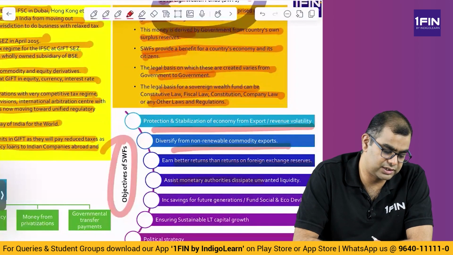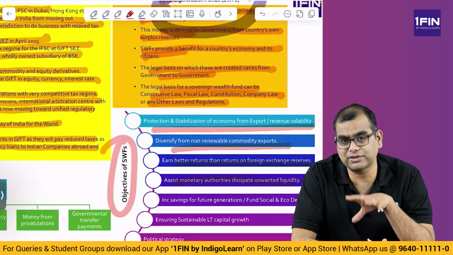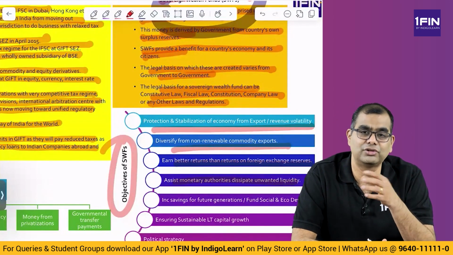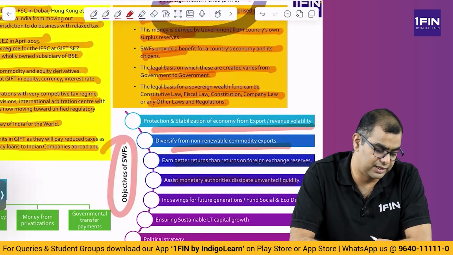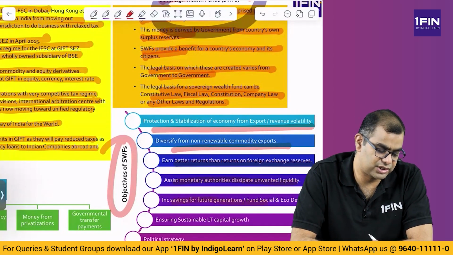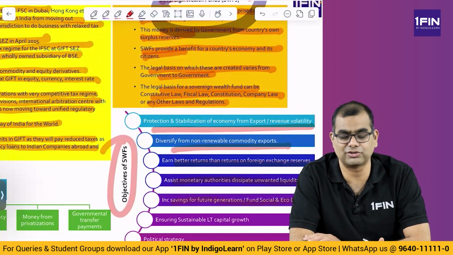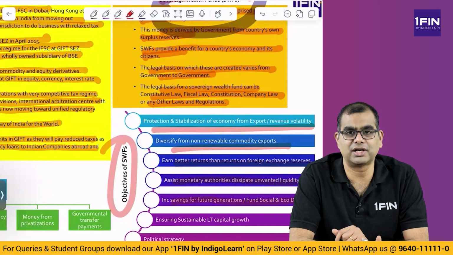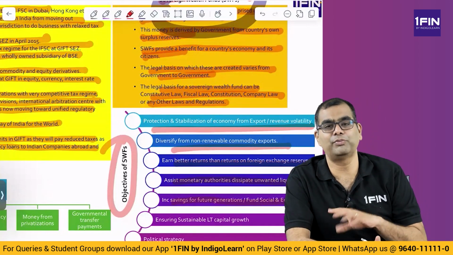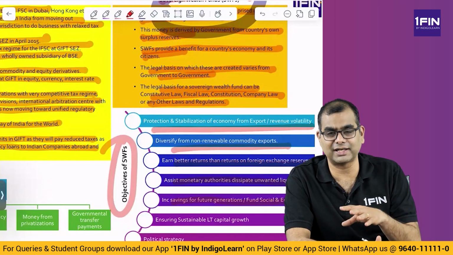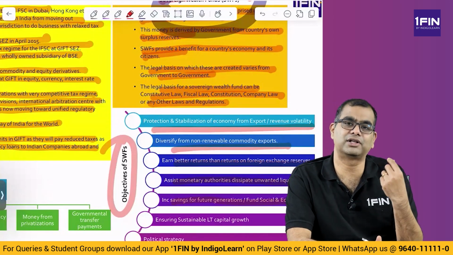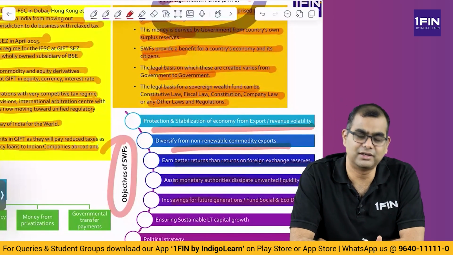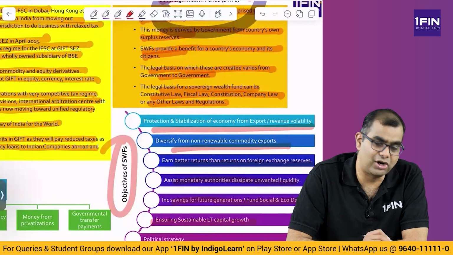Assist monetary authorities to dissipate unwanted liquidity. So if there's too much liquidity in the country, there is a problem, so they will move all the liquidity to some other country. Increase the saving for future generations, fund social and economic development. Singapore, Malaysia, the Middle East, quite a few countries have sovereign wealth funds. Those are used for helping their own population. That is, they invest in Indian startups, and whatever returns they get, they take back to their country, and it helps their citizens. And it ensures sustainable long-term capital growth.